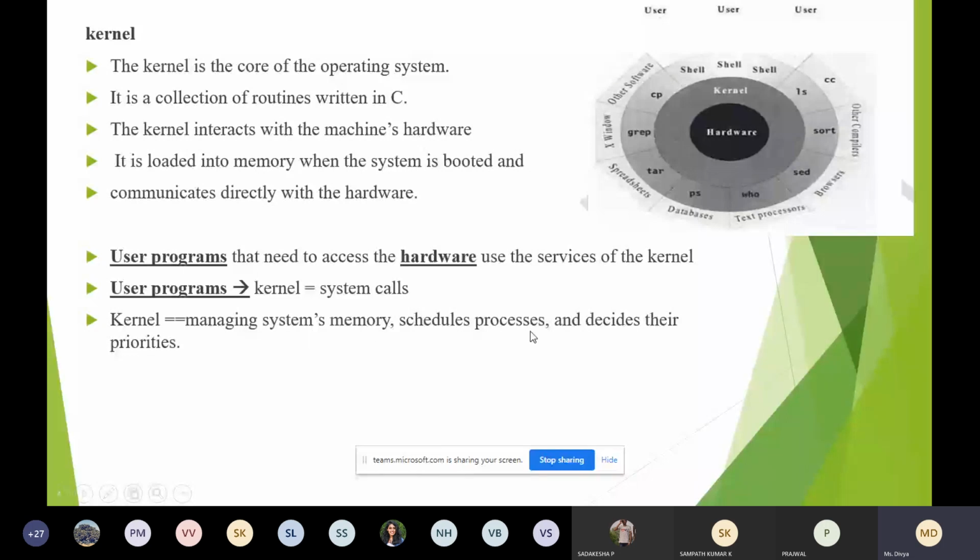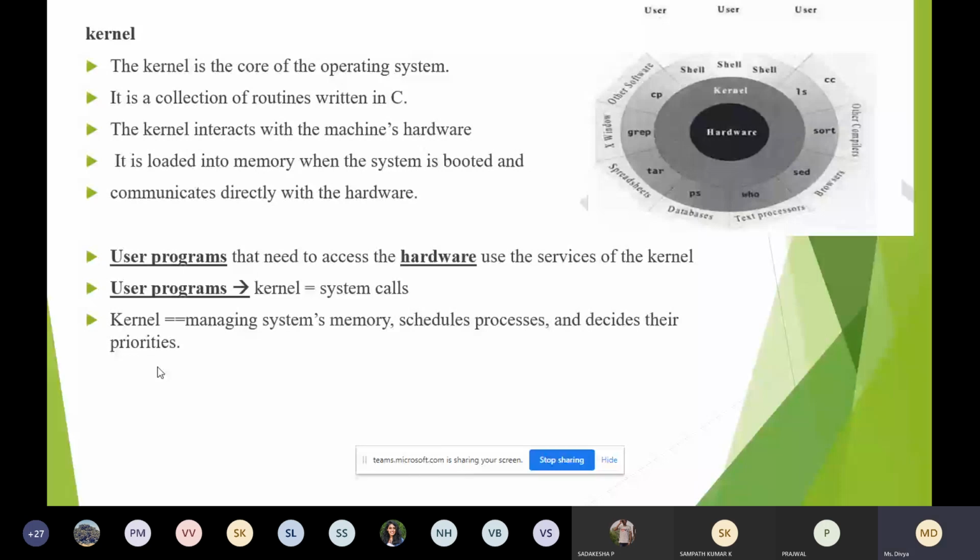You have already studied processes in the operating system, right? A process is a program under execution. Whenever we start any program, a process will be started. So the kernel will schedule the process and it also decides the priority: which task has to be done first, which task has to be done next. All this will be controlled by the kernel.